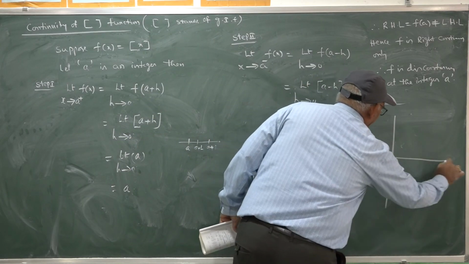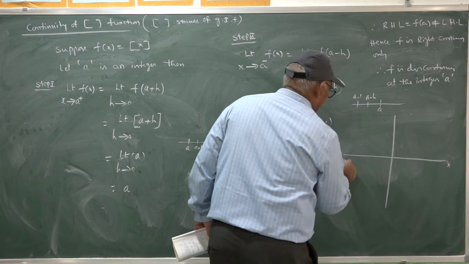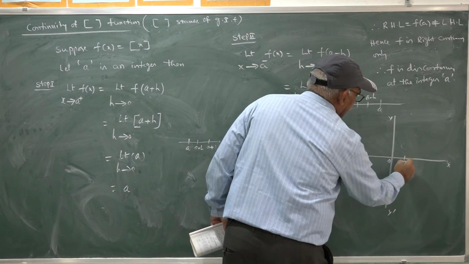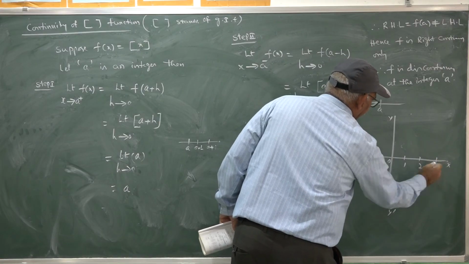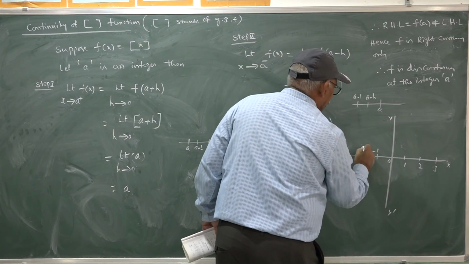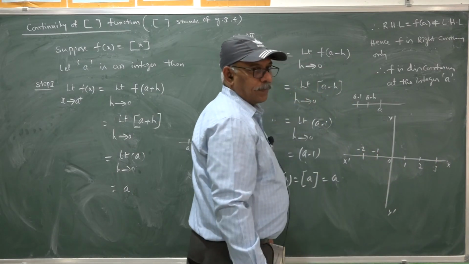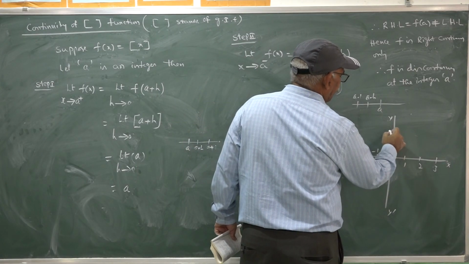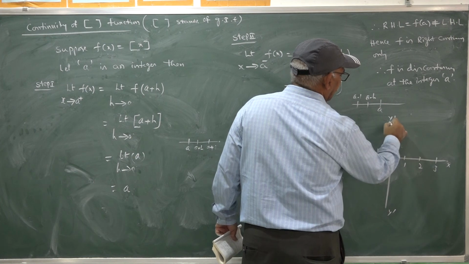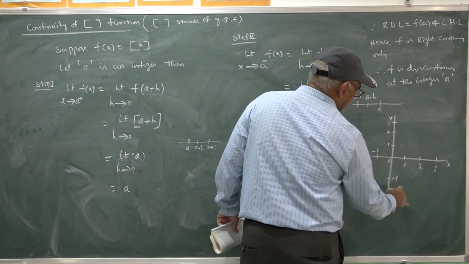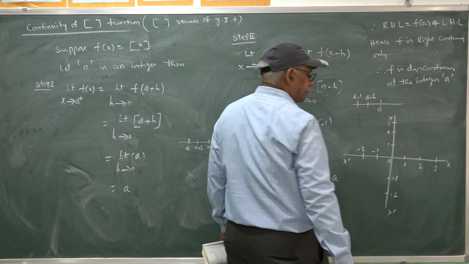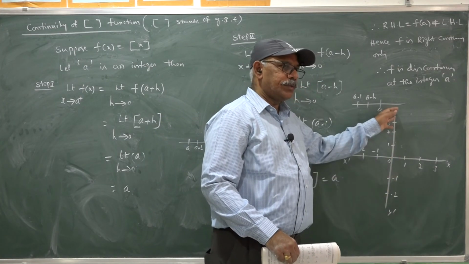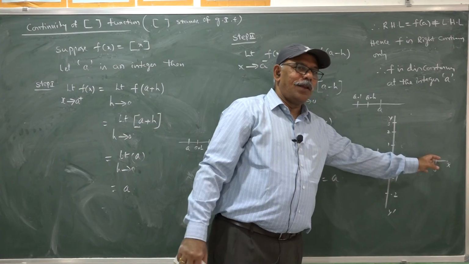Once you draw the graph of the step function, it is like this: 1, 2, 3, minus 1, minus 2, like this. These are all functional values, and these are all variable values x.